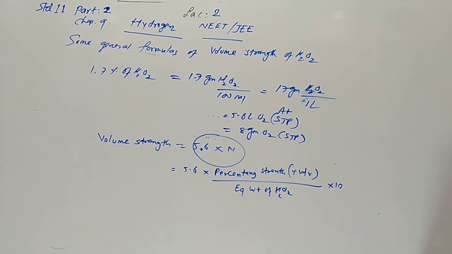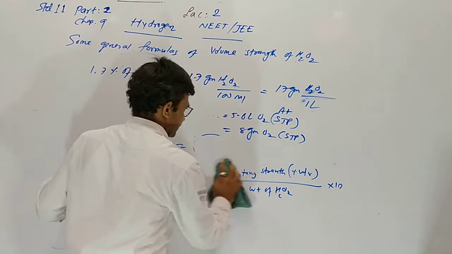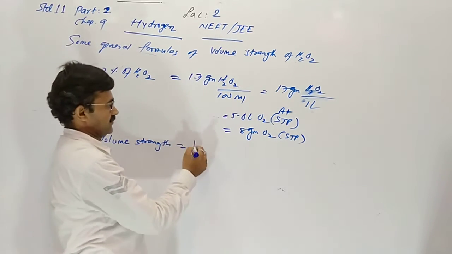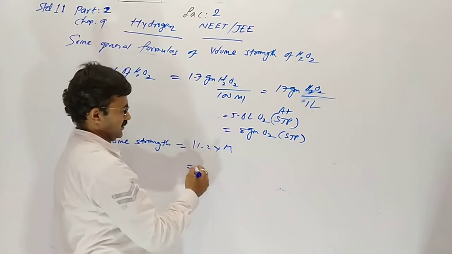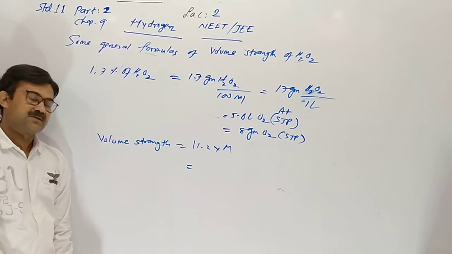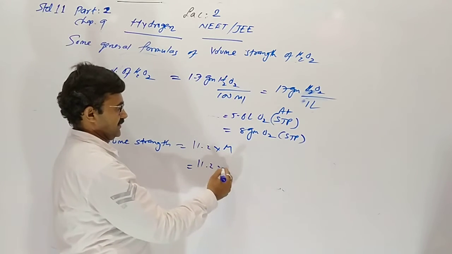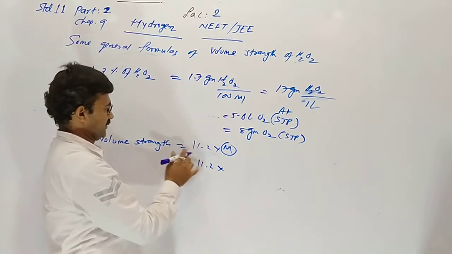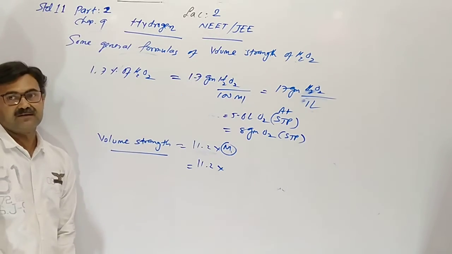Now, last formula, after numericals: volume strength equals 11.2 into molarity. So 11.2 into molarity is given. When we multiply by 11.2, it gives volume strength.